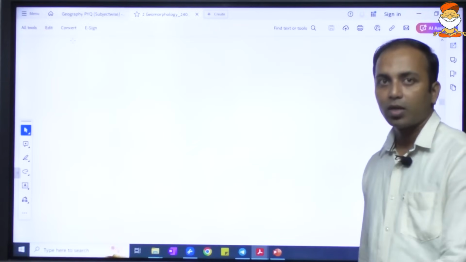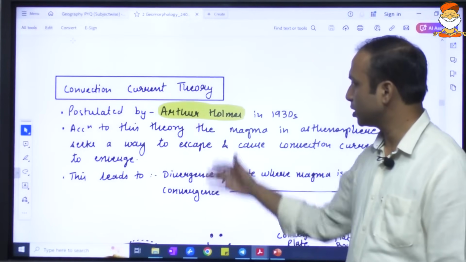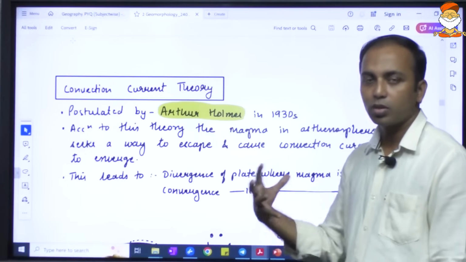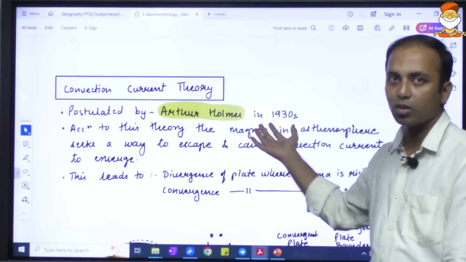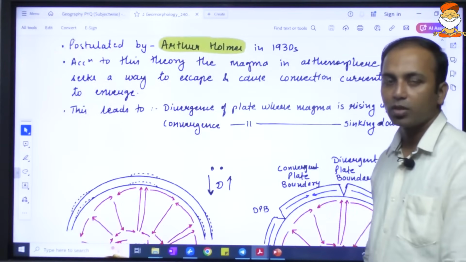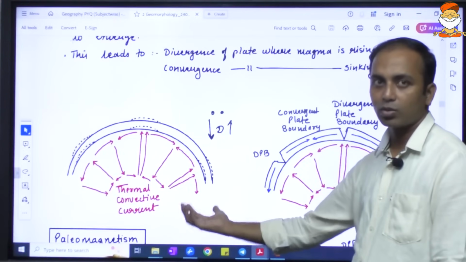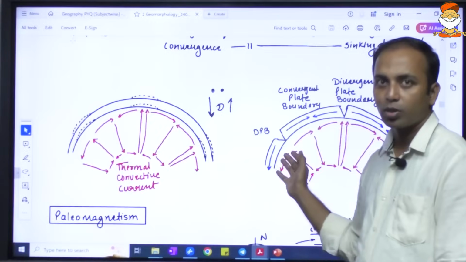Okay, let us proceed ahead. Now with respect to the other theories, for better understanding of how the earth, the continents and different plates were formed, the convection current theory was given later on, which said that magma in the asthenosphere is causing the movement of the plates and formation of the continents.